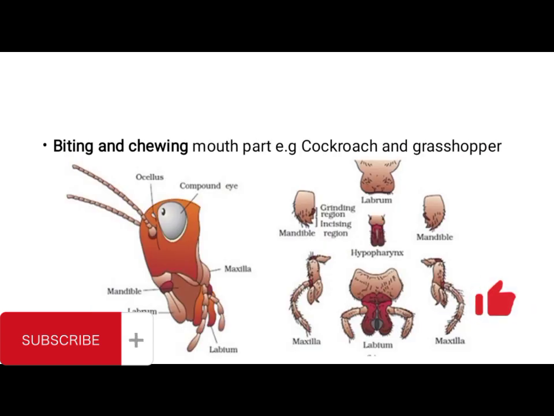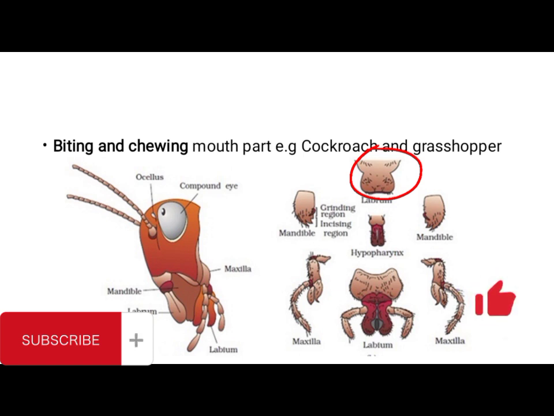Okay, we also have biting and chewing mouth parts, which is found in cockroach and grasshopper. These are biting and chewing insects. This type of insects are able to bite and then able to chew, and this is owing to the type of mouth part which they possess. They have what you call the labrum. What's the function of the labrum? The labrum is an upper lip that prevents food from falling off.